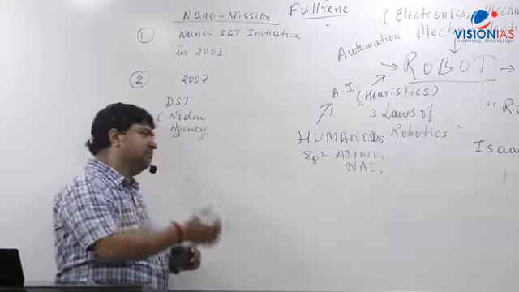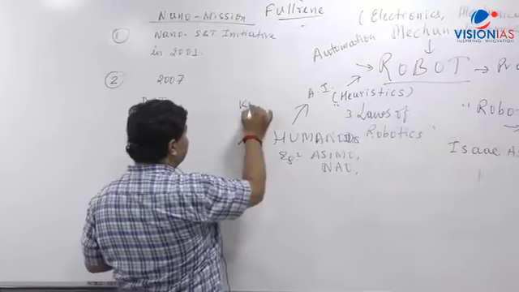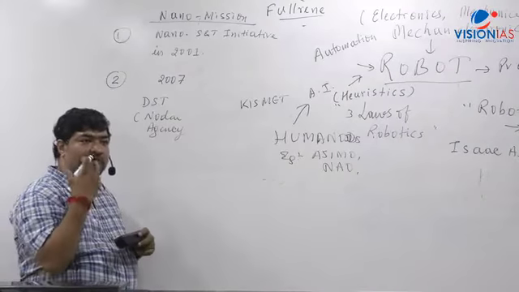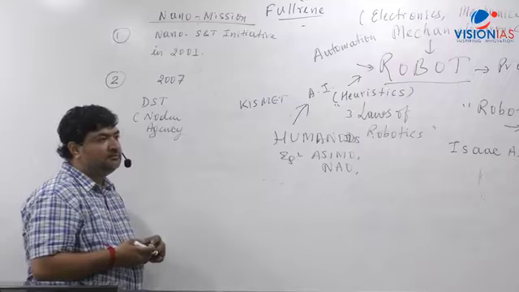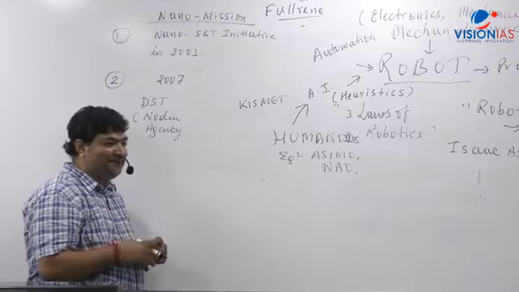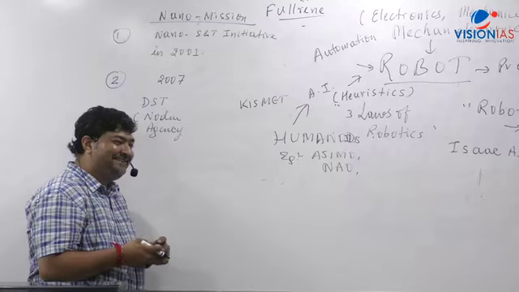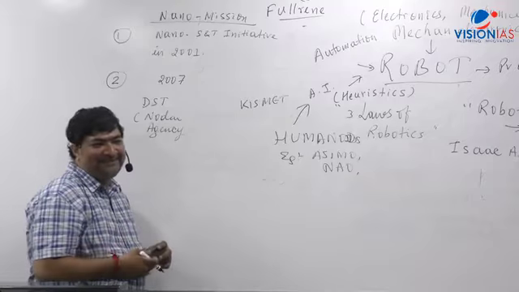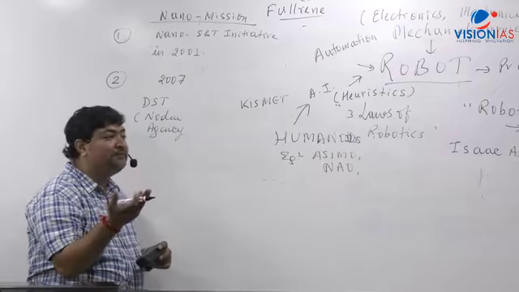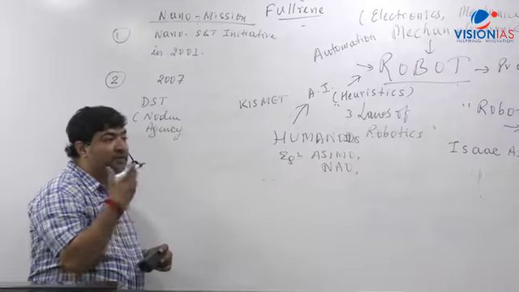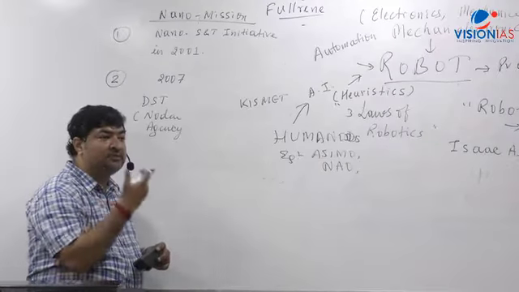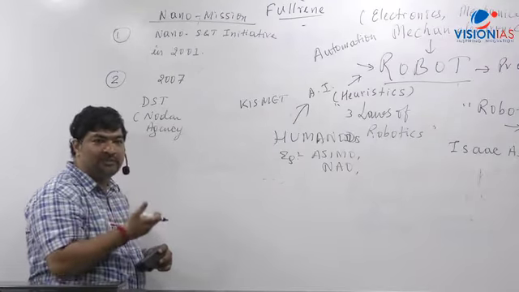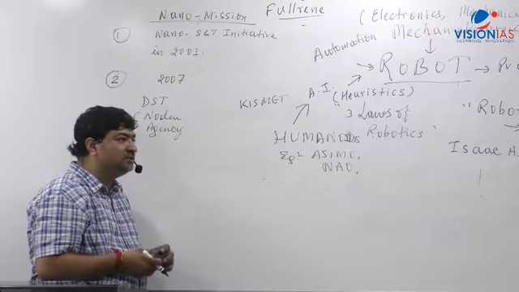There's something called Kismet. MIT in the US has developed it. Kismet can understand human feeling, human expression. How can they understand human feeling like anger, happiness, or sadness? Face recognition. They have something called face recognition. They have software for that, which can understand what the emotion of the human is.